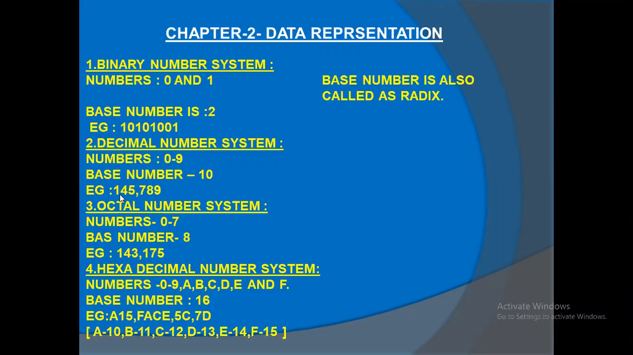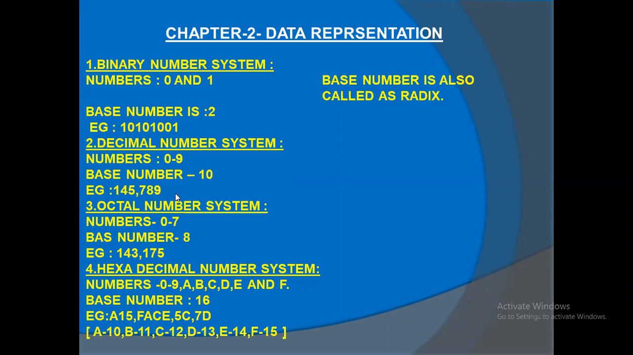Now you can see 145, 789, 123 or 451. Likewise, we can say the numbers 11, 12, 10. All the numbers that you can see, 7, 8, 9, come under this category, no? 0 to 9 only. So all the numbers are 0 to 9. That's why it is called the decimal number system. It is our normal number system.